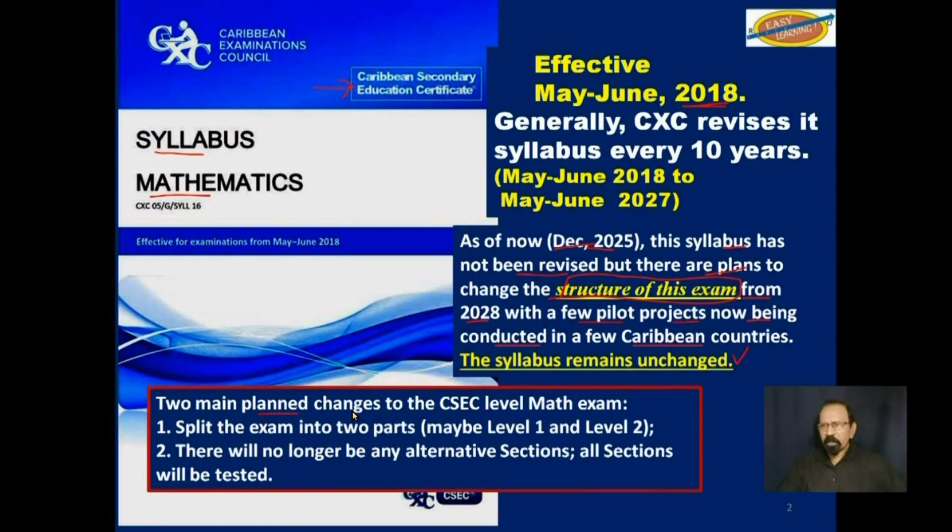The two main planned changes at this level are: one, split the exam into two parts, and two, there will no longer be any alternative sections. All sections will be tested.